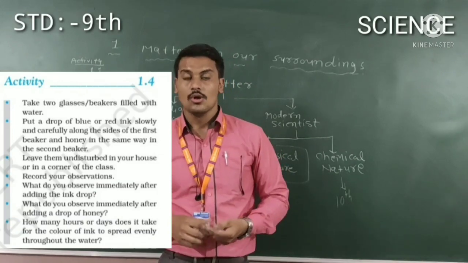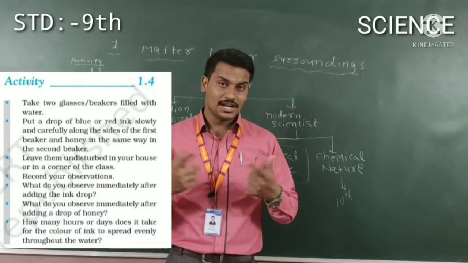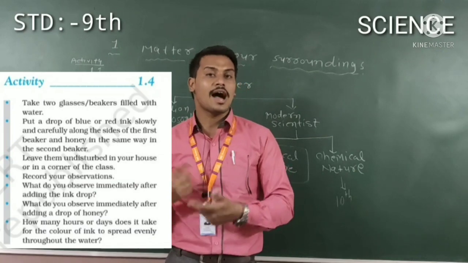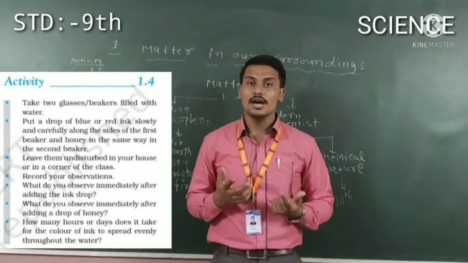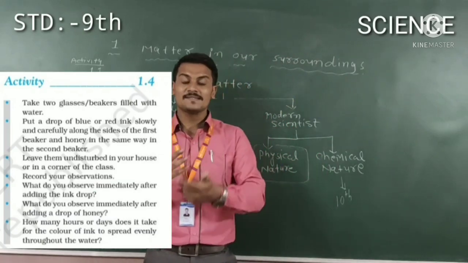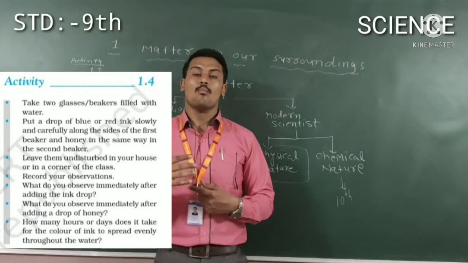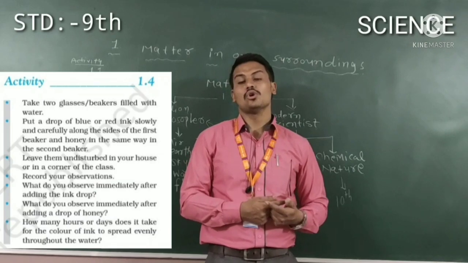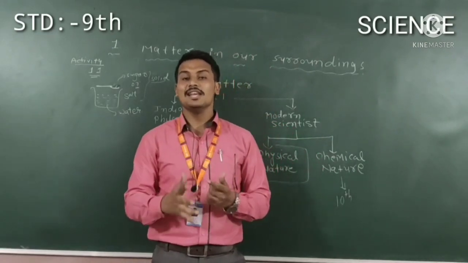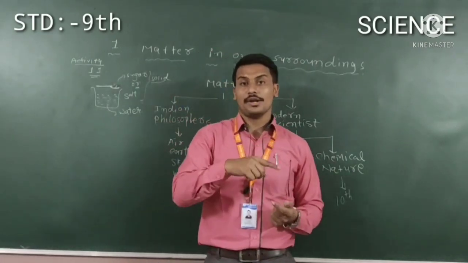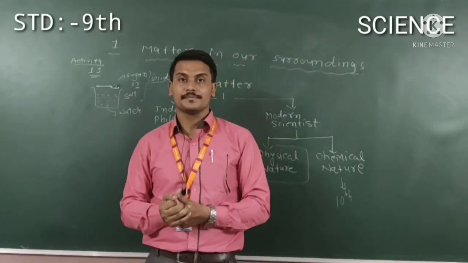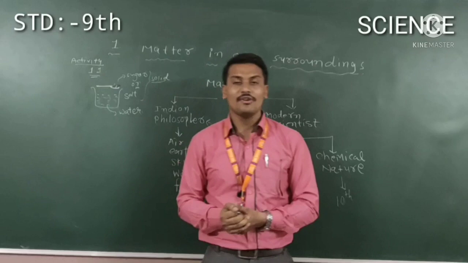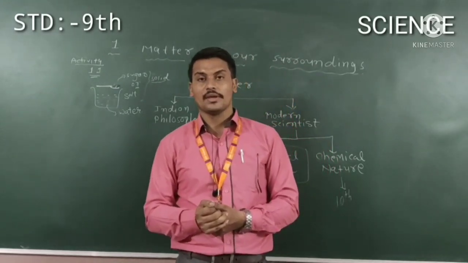Why is it so? Both are liquid, both dissolve. One takes much time and another takes less time. So here the particles have density. Honey has more density compared to ink. So ink easily distributes all over the medium very quickly compared to honey. Yes. So here activity 1.4 is also done.